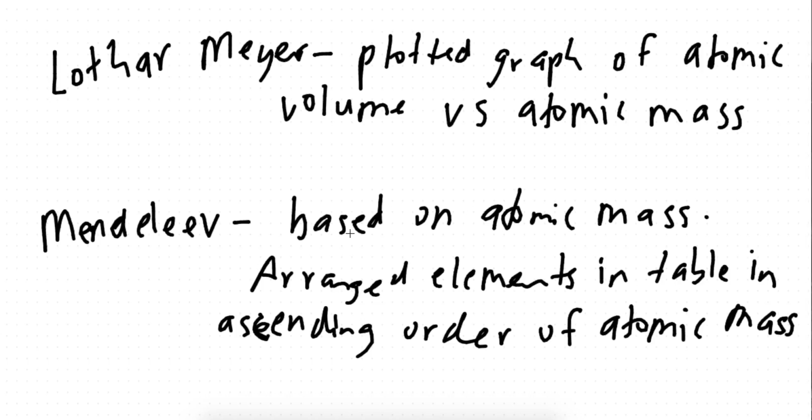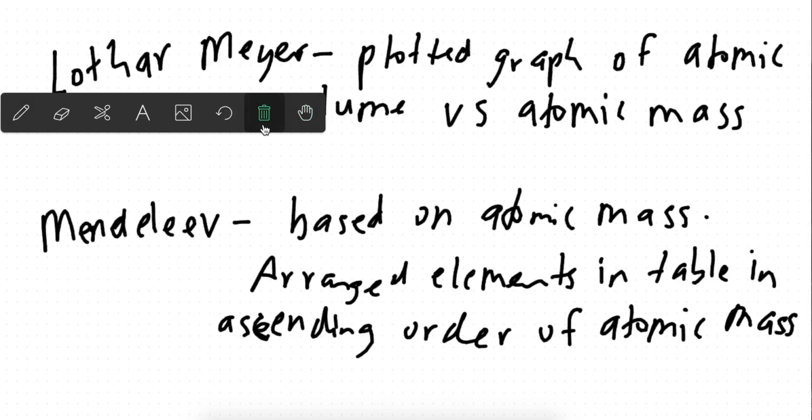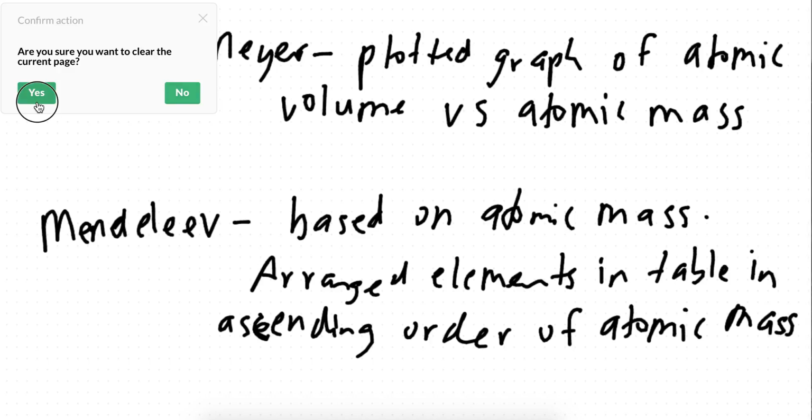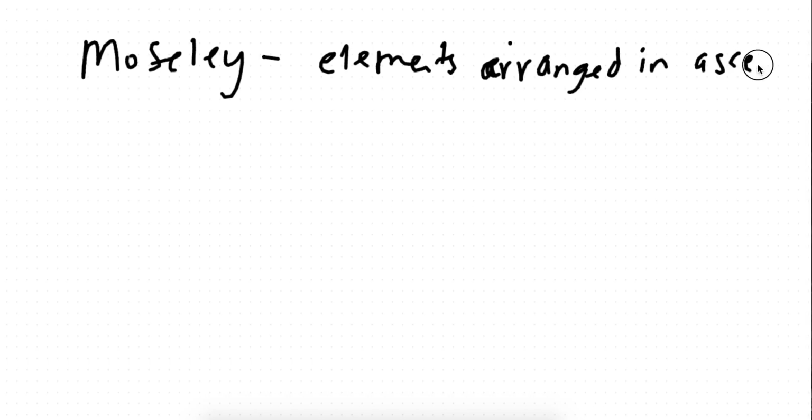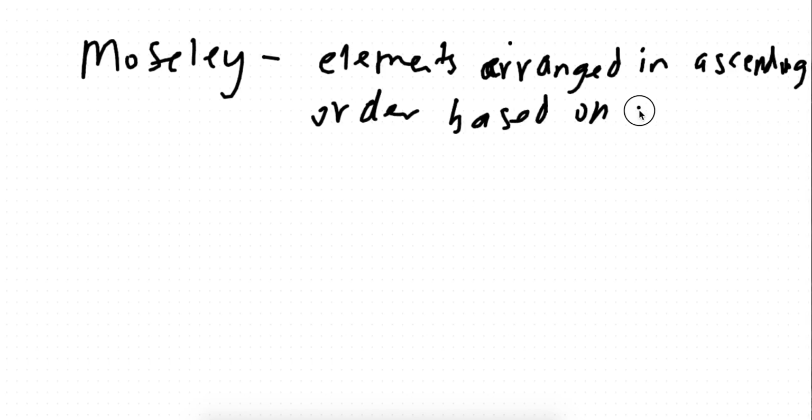So the next one to finish his work was Moseley. You see, guys, even I don't really memorize this stuff. I just know the keywords. So the last guy, Mr. Moseley, what did he do? He basically said that elements are arranged in ascending order in a table based on proton number, which is how our current periodic table is today, right?